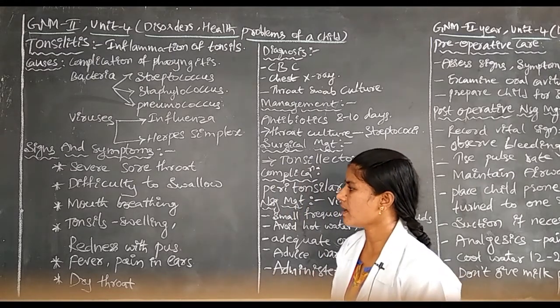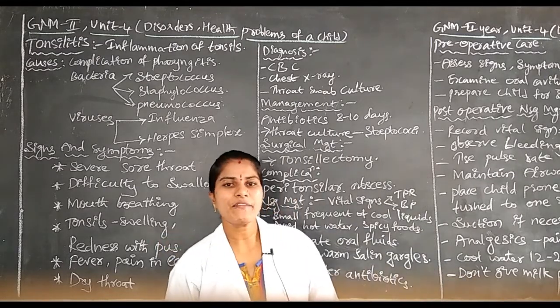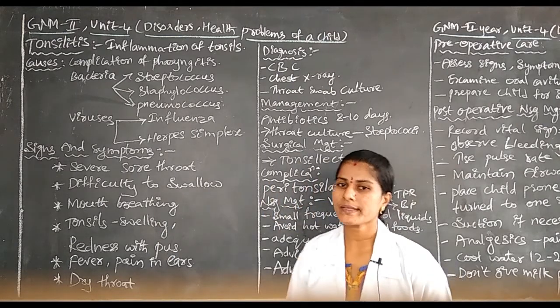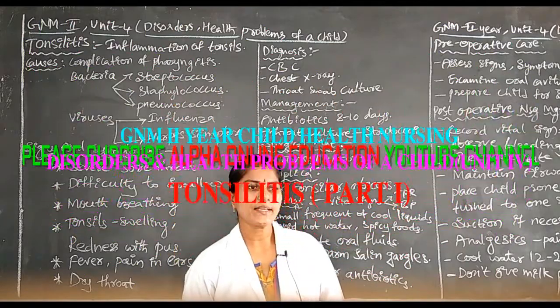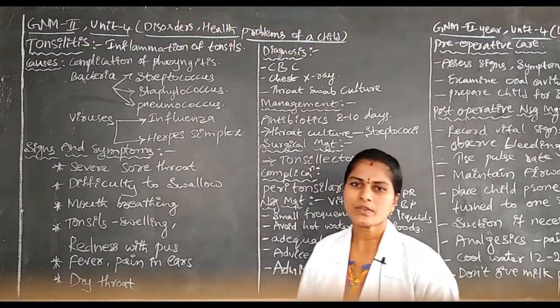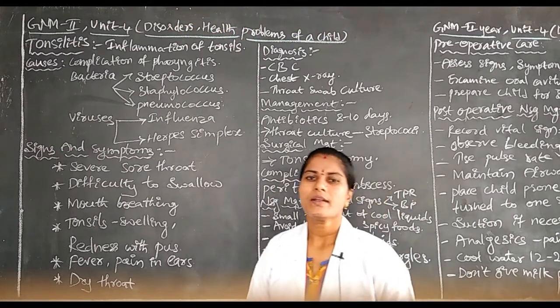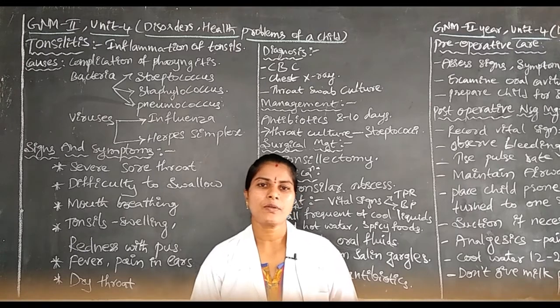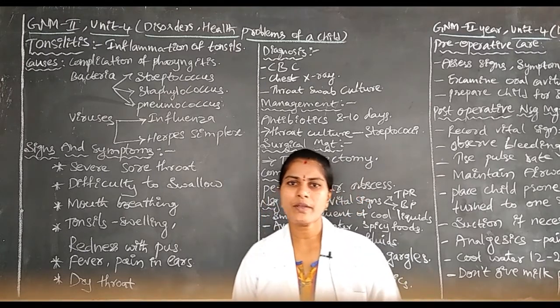Next, the children affected by tonsillitis have mouth breathing. In normal healthy children, how do we breathe? Through the nose. Here the children are taking respiration through the mouth, oral respiration.